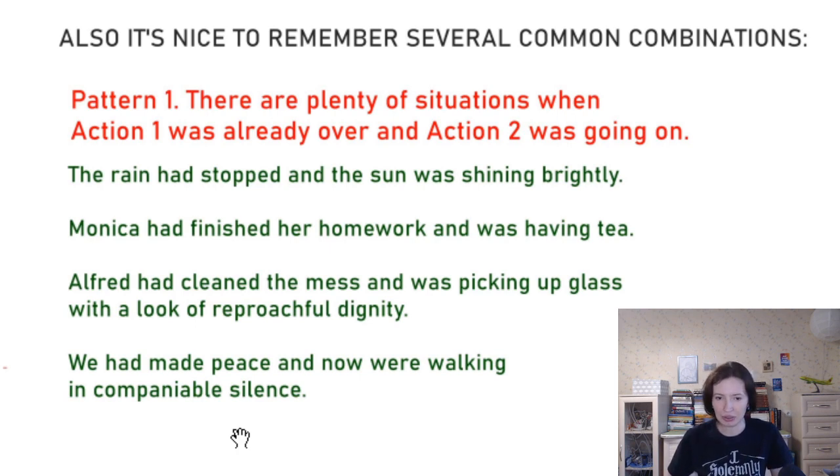Then, the last example here, we had made peace, and now we're walking in companionable silence. I, for some reason, very like the word companionable. It doesn't have a correct Russian equivalent, but let's try. Мы уже помирились, и теперь шли рядом, дружелюбно помалкивая. So then something had happened and now something else was in progress. It's a very typical situation because a lot of the time when you describe a past situation, you say that something was going on at that moment and something was connected to that a little bit earlier.